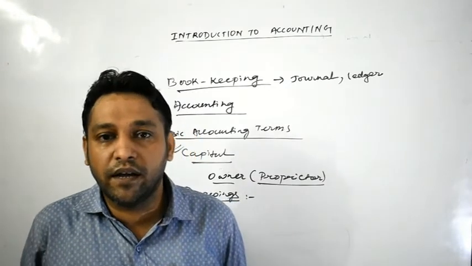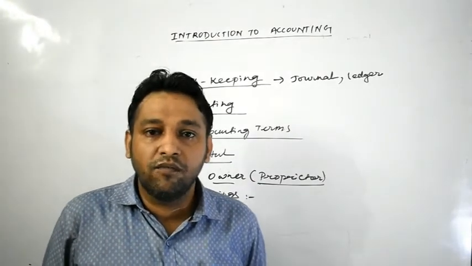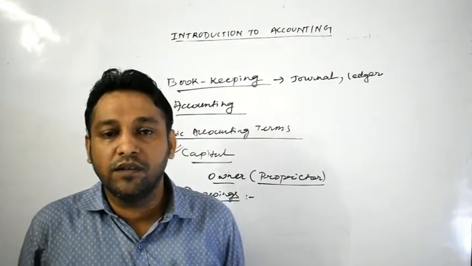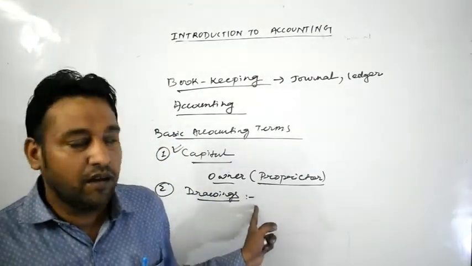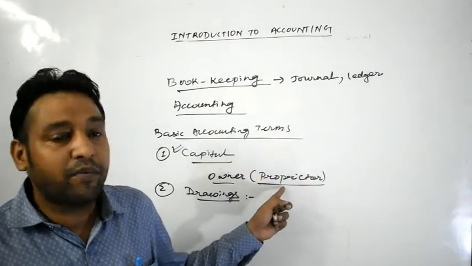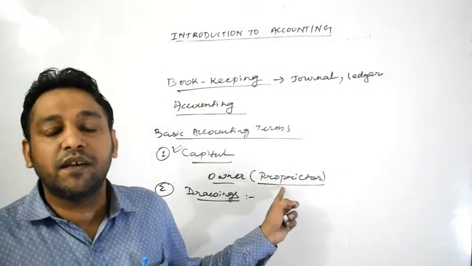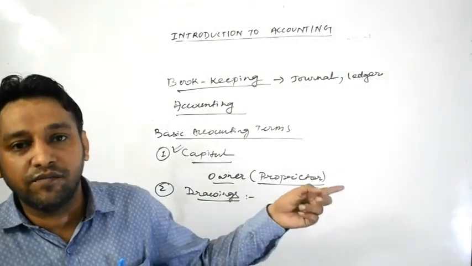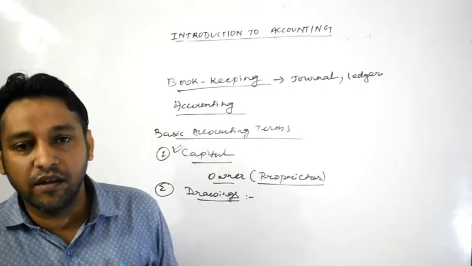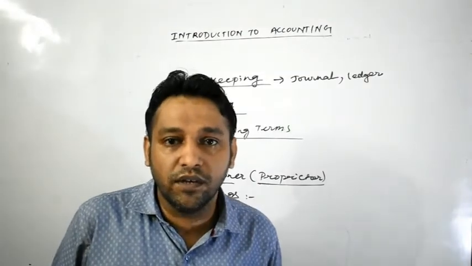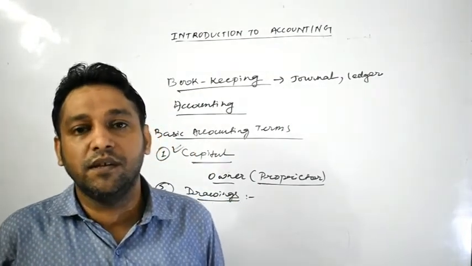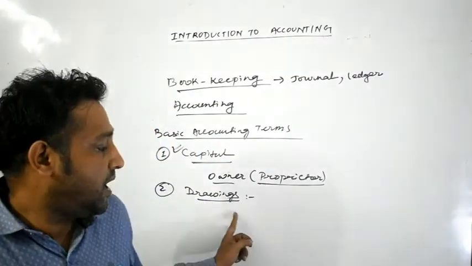By the proprietor for their personal use, for their private use. Okay, so that amount will be considered as drawings. Okay, owner or proprietor अपने बिजनेस में से आइदर वो क्या विड्रॉ करेगा? आइदर कैश विड्रॉ करेगा और गुड्स विड्रॉ करेगा. For which use? For personal use. Okay, for domestic use, for household expenses. Okay, so such amount is considered as your drawings.